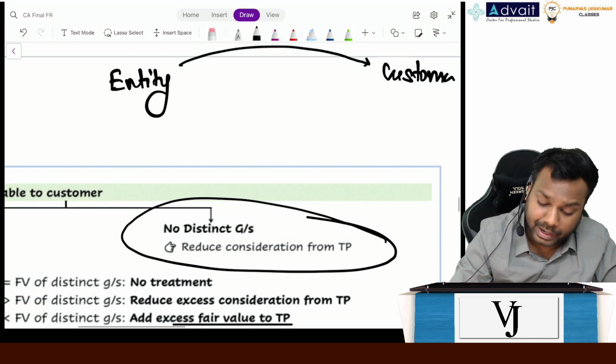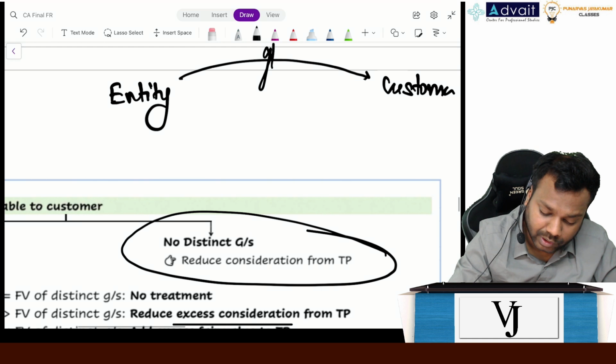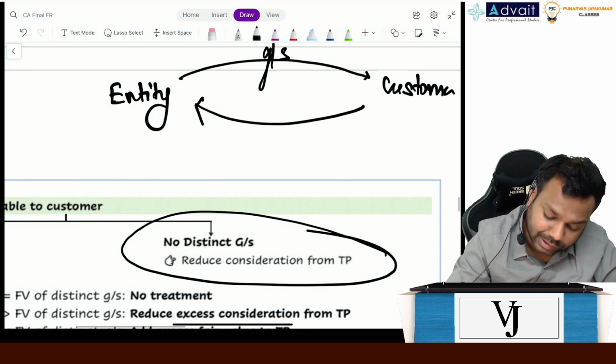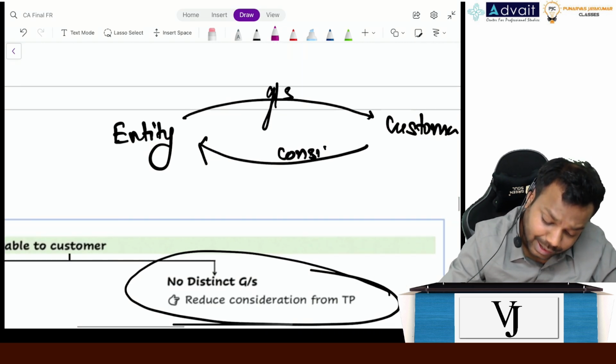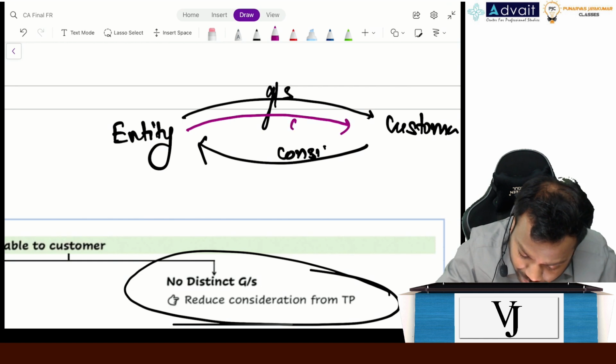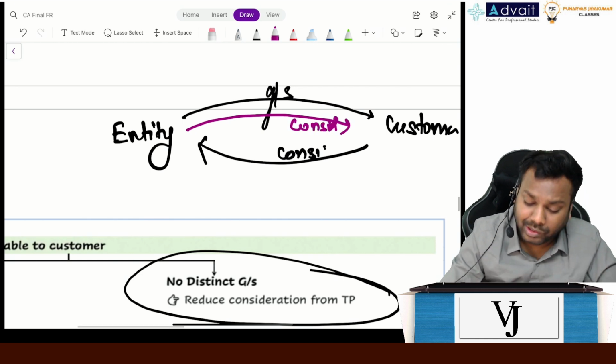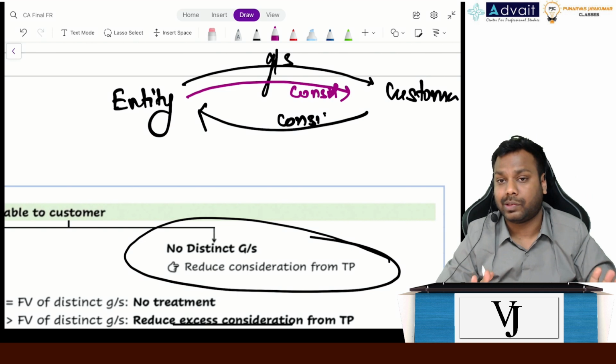In the ideal situation, the entity gives the goods or services and the customer gives the consideration. But what is happening here is that consideration is payable to the customer. The entity is giving consideration to the customer for which the customer is not giving any goods or services.